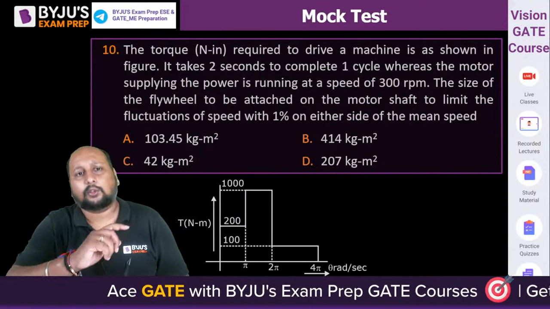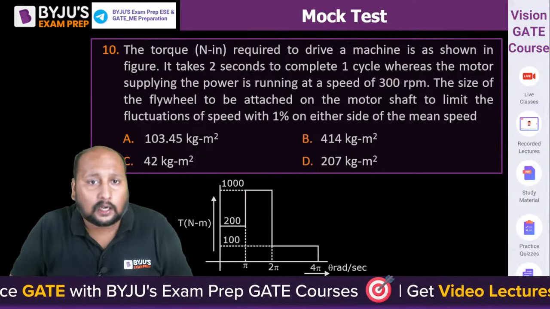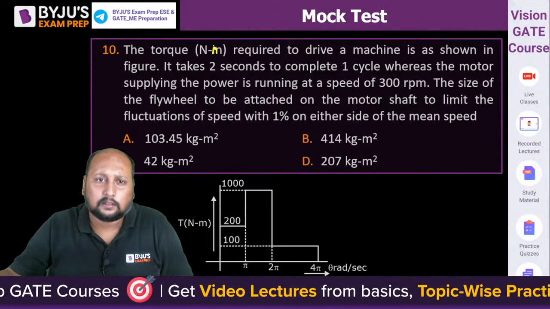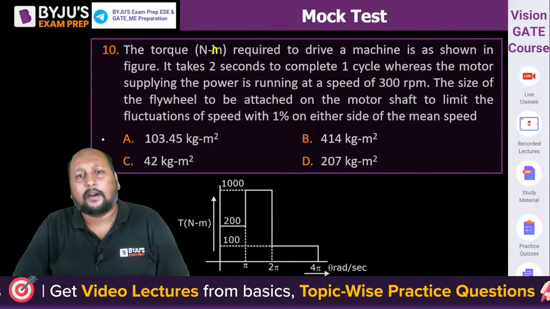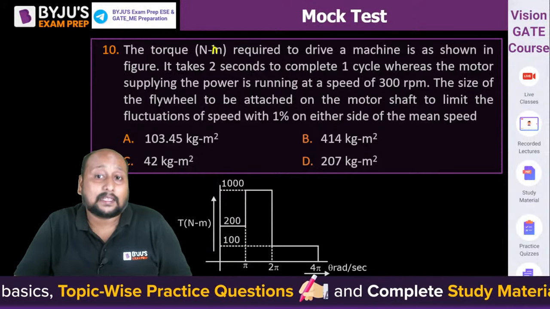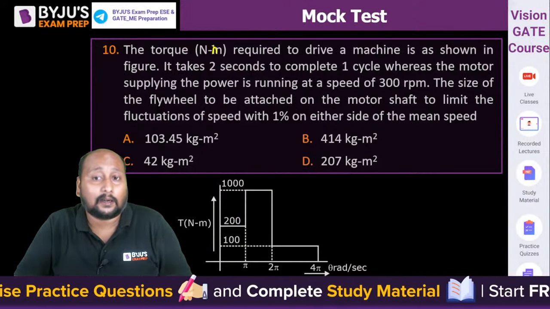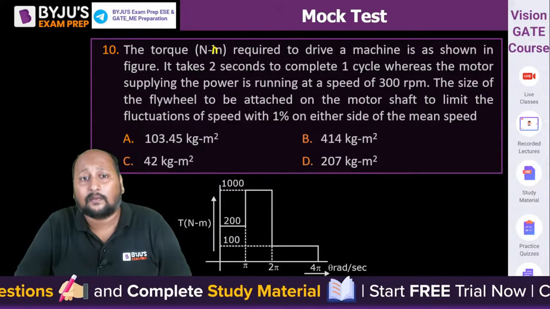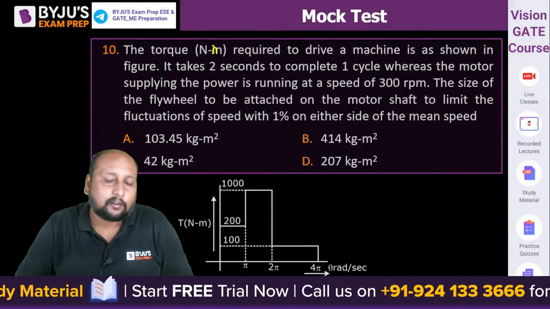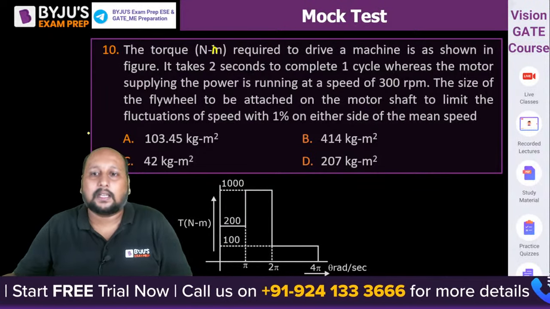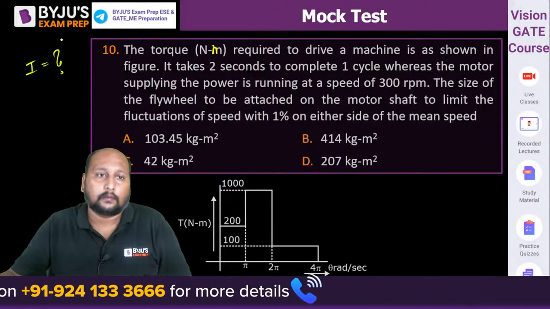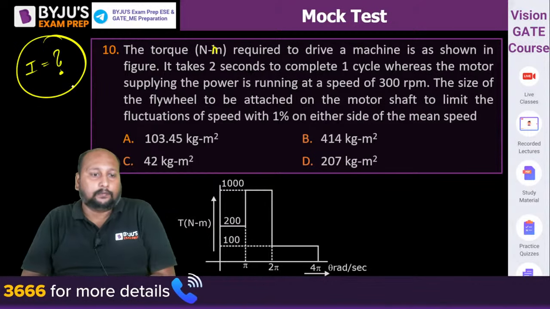ओके, चलो नेक्स्ट क्वेश्चन फ्रॉम द फ्लाई व्हील. The torque in Newton meter required to drive a machine is shown in the figure. It takes 2 seconds to complete one cycle, whereas the motor supplying the power is running at an RPM of 300 RPM. The size of the flywheel to be attached to the motor, to limit the fluctuation to 1% on either side of the mean speed. Okay, they're asking you what is the size of the flywheel, that is moment of inertia. They're asking you the moment of inertia.